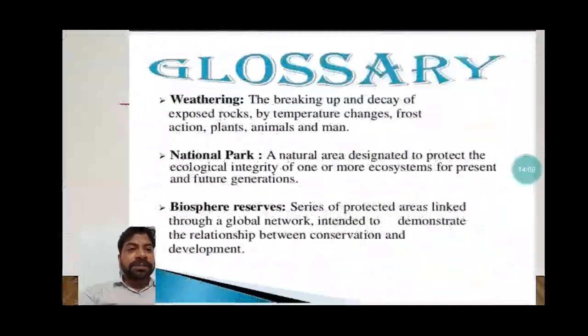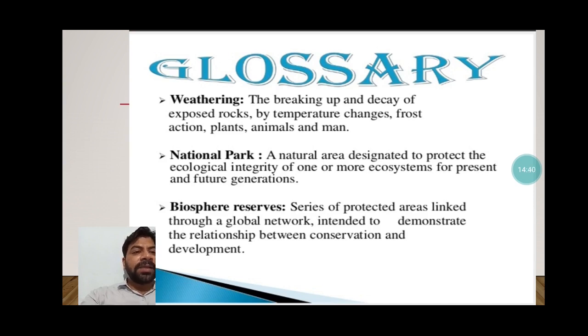disaster. In the glossary you can see some definitions are given. Weathering, this is the process of breaking up and decay of exposed rocks by temperature changes, frost action, plants, animals and man. Weathering means what? Removal of rock or sand or soil from one place to another, or especially it is the breaking up of rock, by temperature, frost, plants, animals and man.